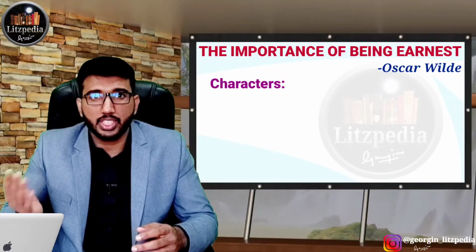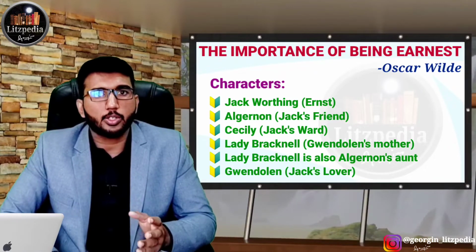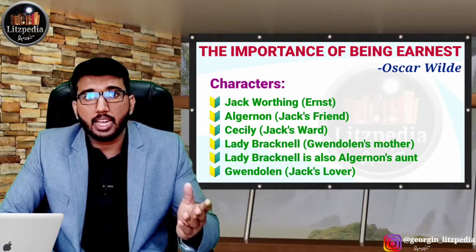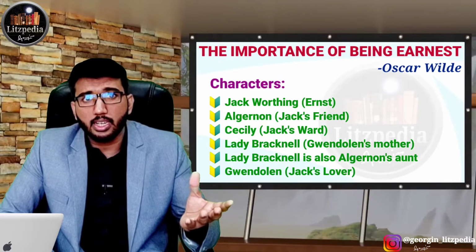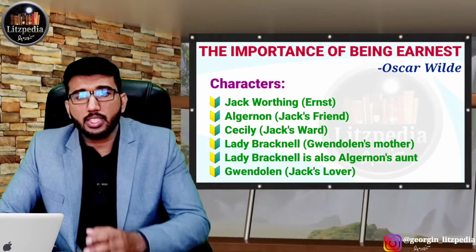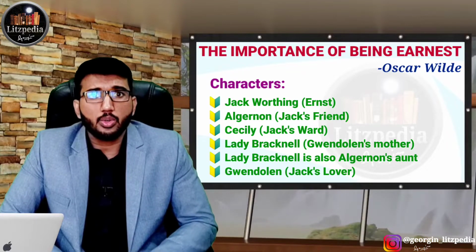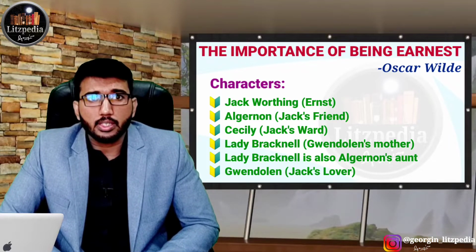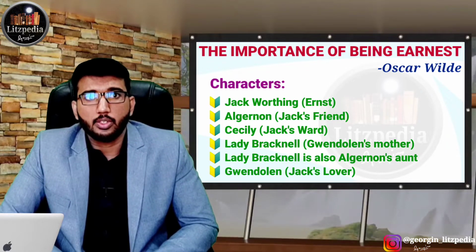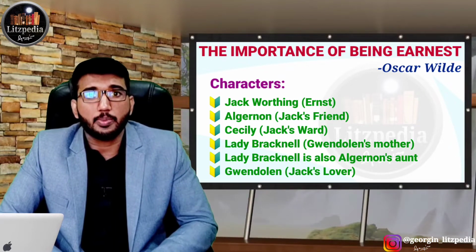We should first know the major characters. We can see the character Jack Worthing, who also has a fictitious personality like Ernest, and his friend Algernon, his ward Cecily, and then Lady Bracknell, who is the aunt of Gwendolen. Gwendolen is in love with Jack Worthing. In the play, Gwendolen is attracted to Jack Worthing only because he convinces her that his name is Ernest. That is a very trivial reason for Gwendolen to be attracted to him, just because of his name.